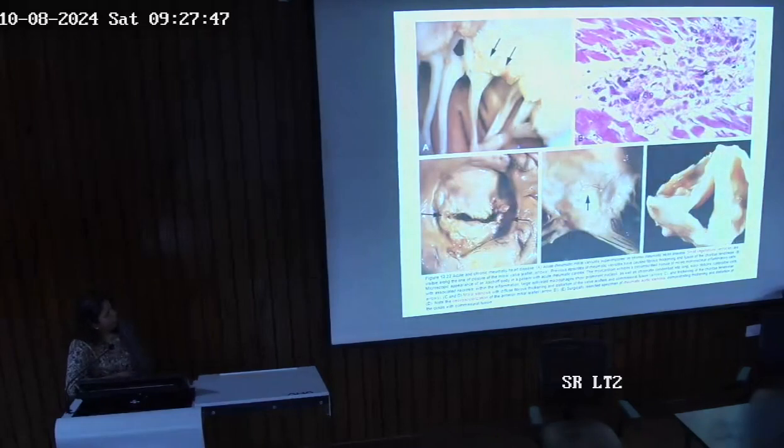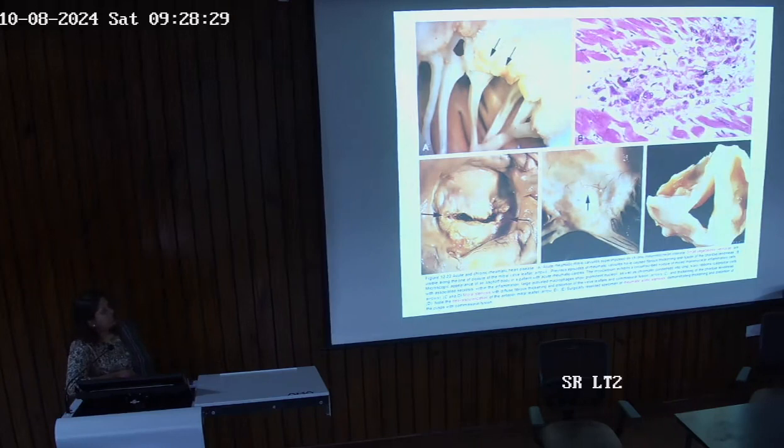Okay? So, I have already shown you this. What is this? Aschoff bodies. Okay? This is the gross picture. What is this? These are the valve leaflets. Okay? And what is this? Tendinous cords. Okay? So, these yellowish friable material you are seeing here, these are the vegetations. Alright? And this is the acute phase where you can see the vegetation. Then after a while it converts into chronic rheumatic heart disease, right?